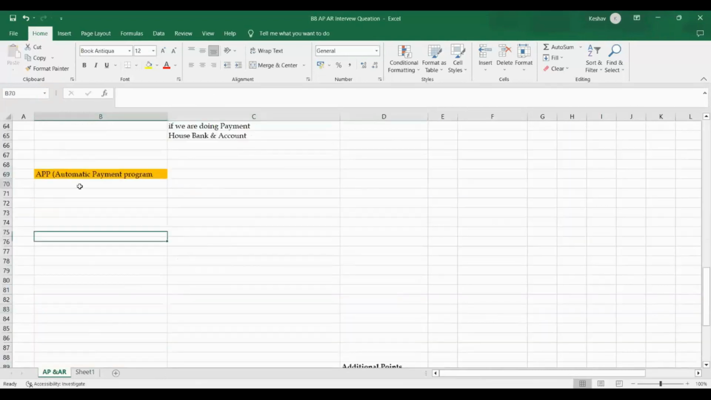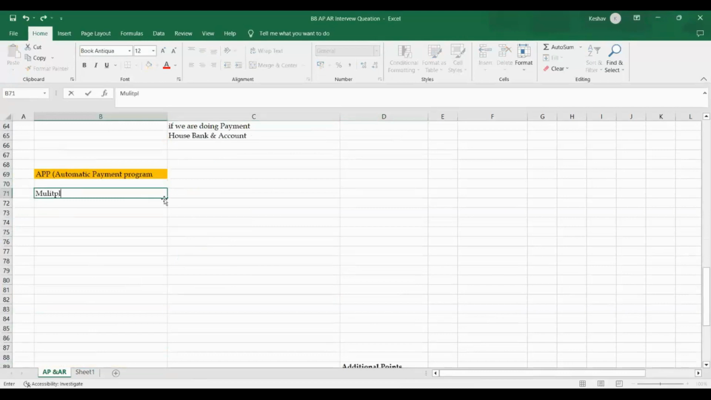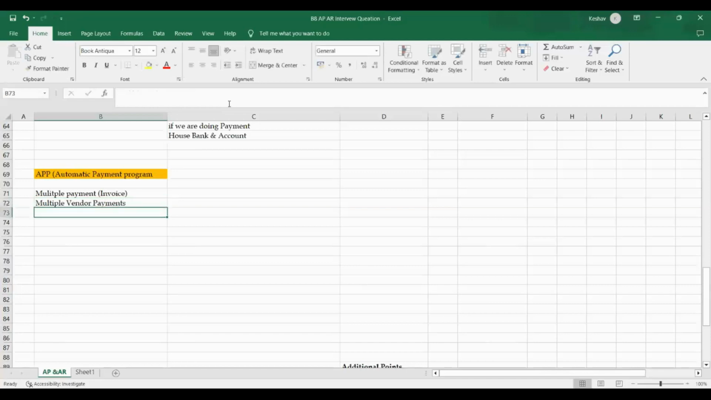With the APP, we can make multiple payments. There are different views. We can make multiple payments, meaning multiple invoices at a time. And another one, we can make payments to multiple vendors. A wide range of invoices, meaning a lot of invoices, can be paid in multiple instances, more than that.